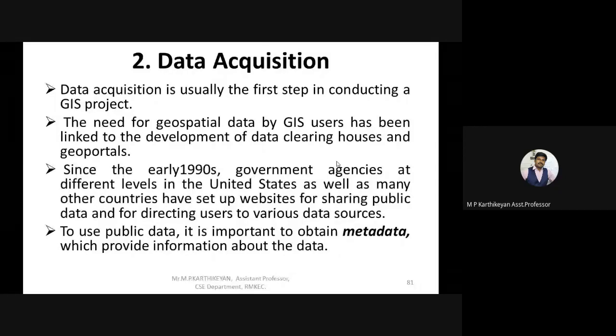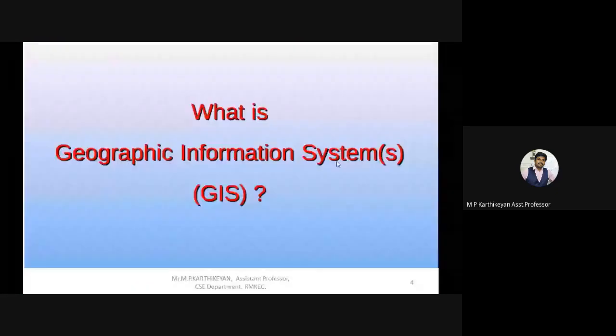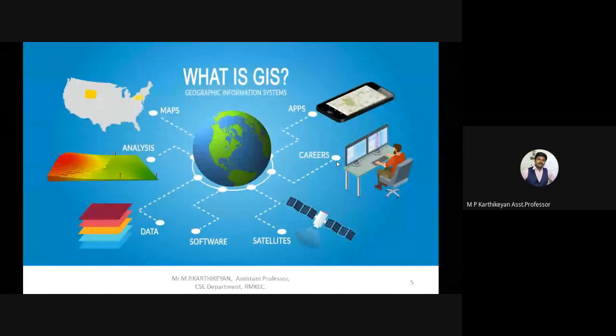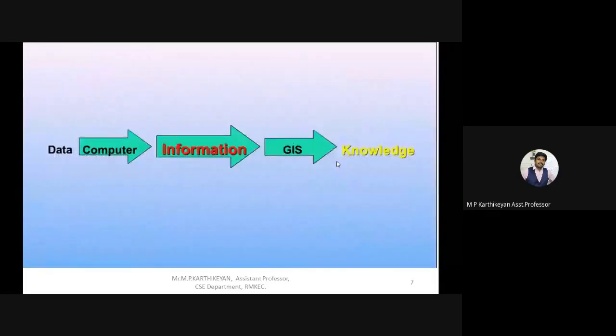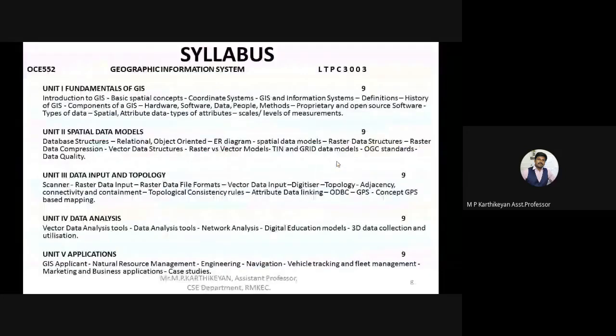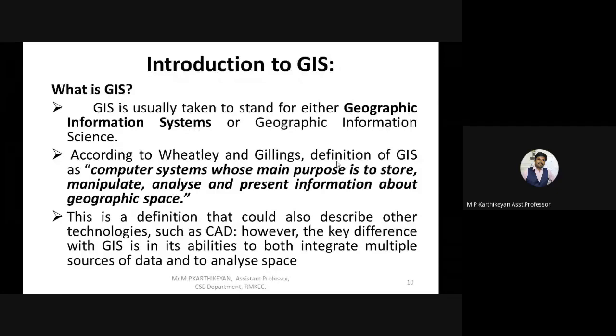So far, I will just give you an overview first. First, we saw what a geographic information system is: accessing all the data, analysis, getting inputs from satellites, analyzing through mobile applications, everything. We saw how data is converted into information, and then how that information is converted into knowledge. And the definition: it gets the data, manipulates the data, analyzes the data, and presents the information to the user in such a way that it is efficient for him. That is the work of a GIS application.